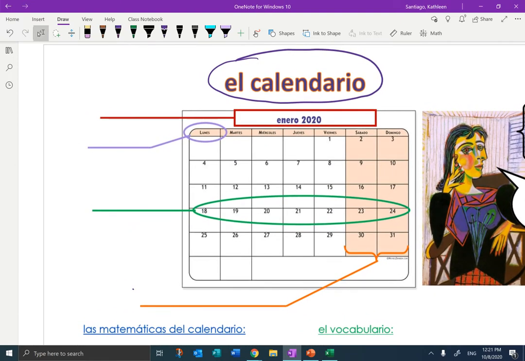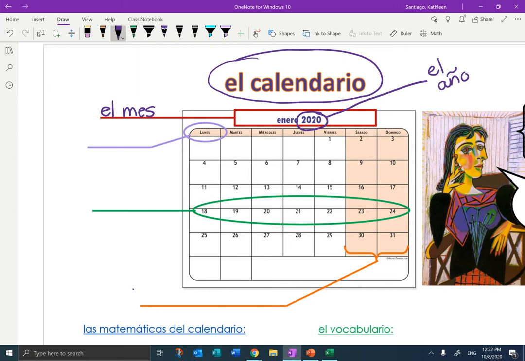So when you look at the calendar, at the top of the calendar, there are two things. The first one is 2020. I'm going to circle that and make a line over here. 2020 is el año, the year. Repitan, el año. Enero is the month. To say month in Spanish, we say el mes, the month. Repitan, el mes.